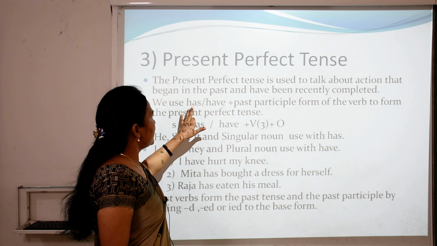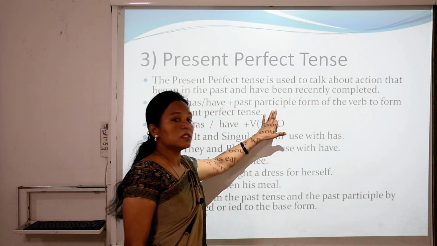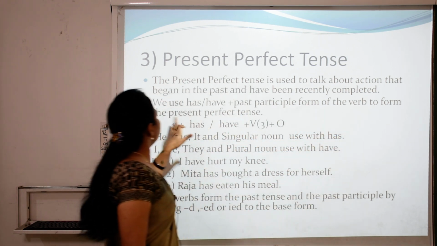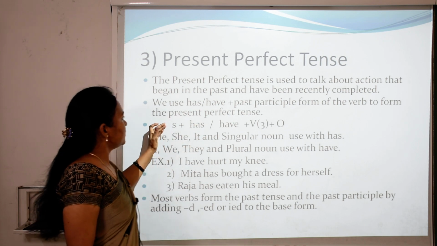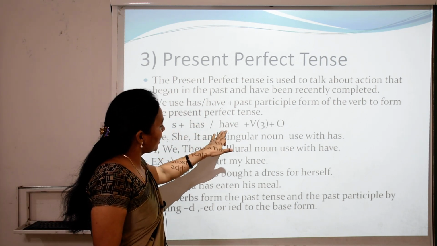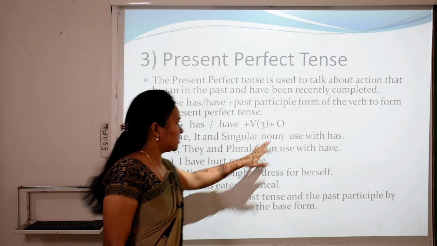We use has and have plus past participle. It means third form of the verb, to form the present perfect tense. What is the structure of present perfect tense? Subject plus has and have plus third form of the verb and then object.